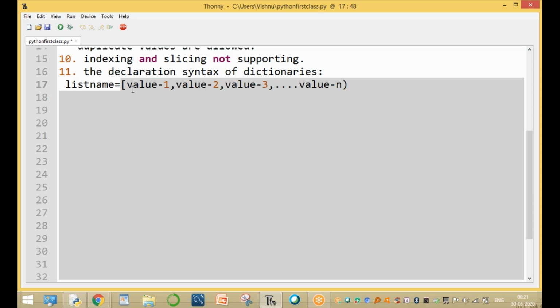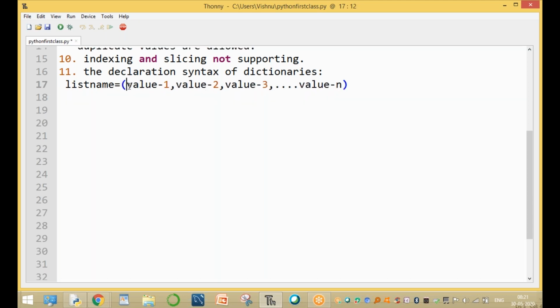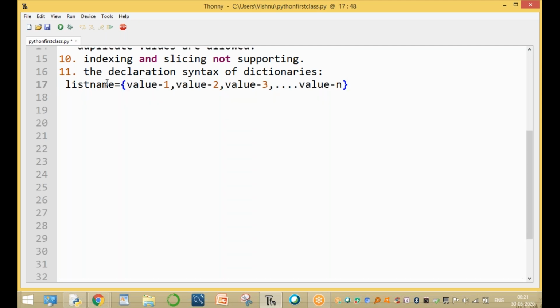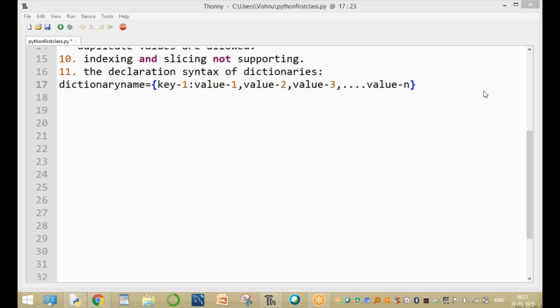Next, if you want to declare a tuple, it is called a tuple. If you declare with curly braces of values only, it is a set. Now here we are creating not a list, not a set, not a tuple. We are creating one dictionary. Dictionary name equal to, we are pairing the key and value pair. That is key 1 colon value 1. Key and value pair, not only values. We are storing the keys and values.